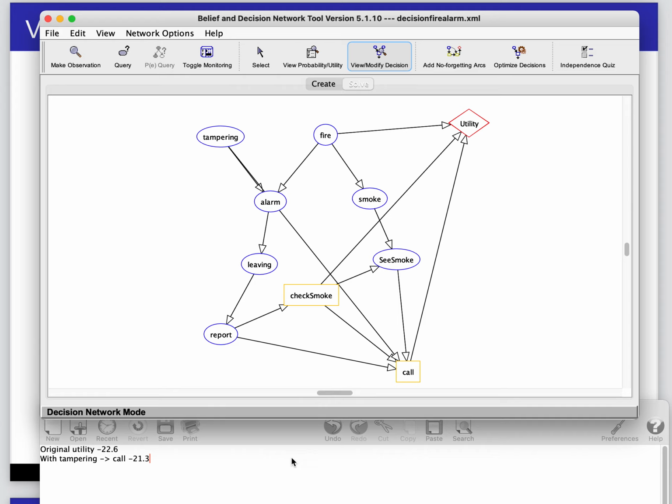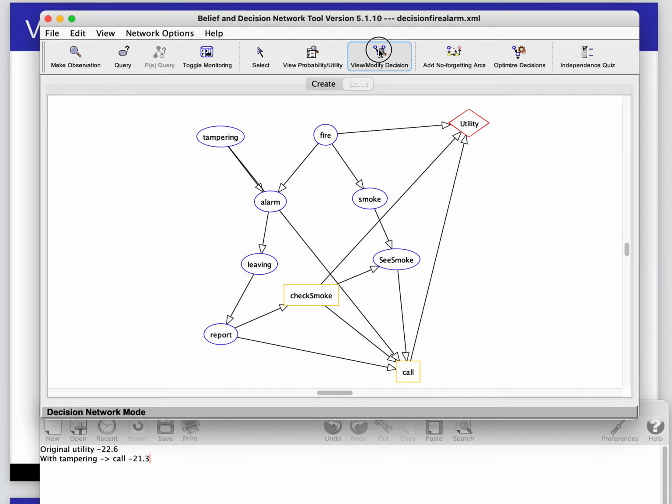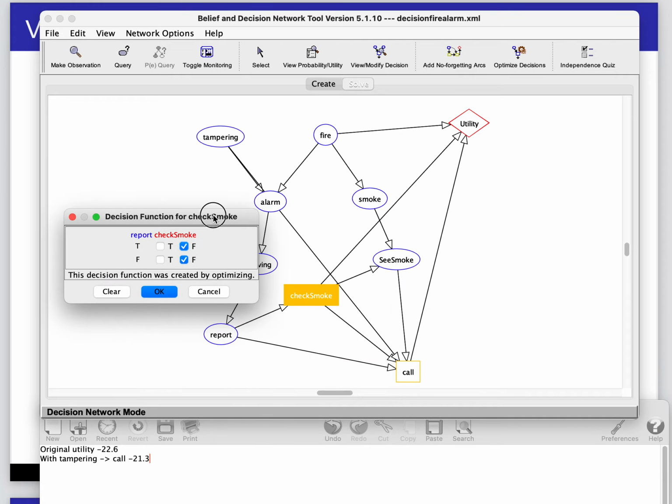Okay, so now we could say, well, how much is it worthwhile? So that was tampering at calling. Well, is tampering useful when we check for smoke? Before we do that, let's look at this decision. When we check for smoke, we're never going to check. Turns out that remember before, if we checked for tampering here, we'd check. Now we never check if we can find out whether it's tampering when we call.